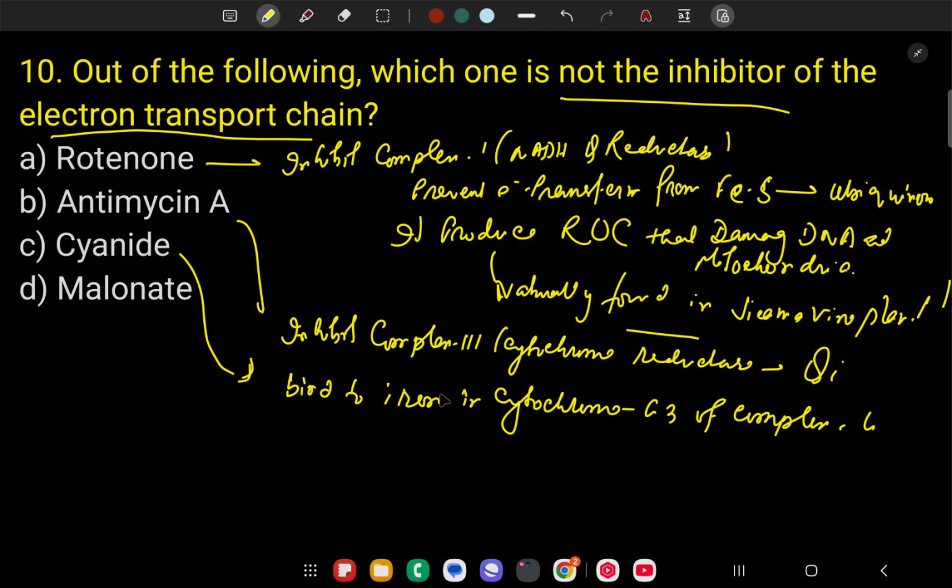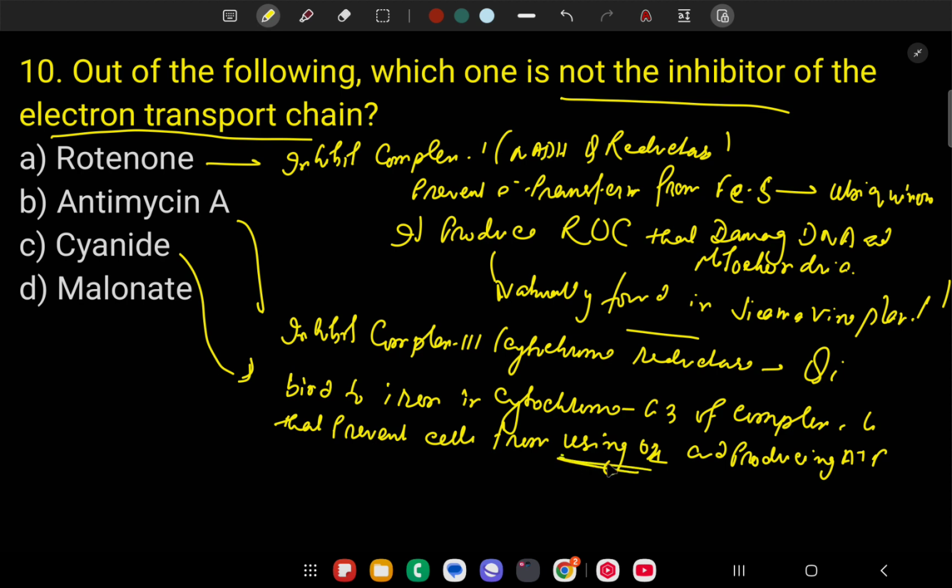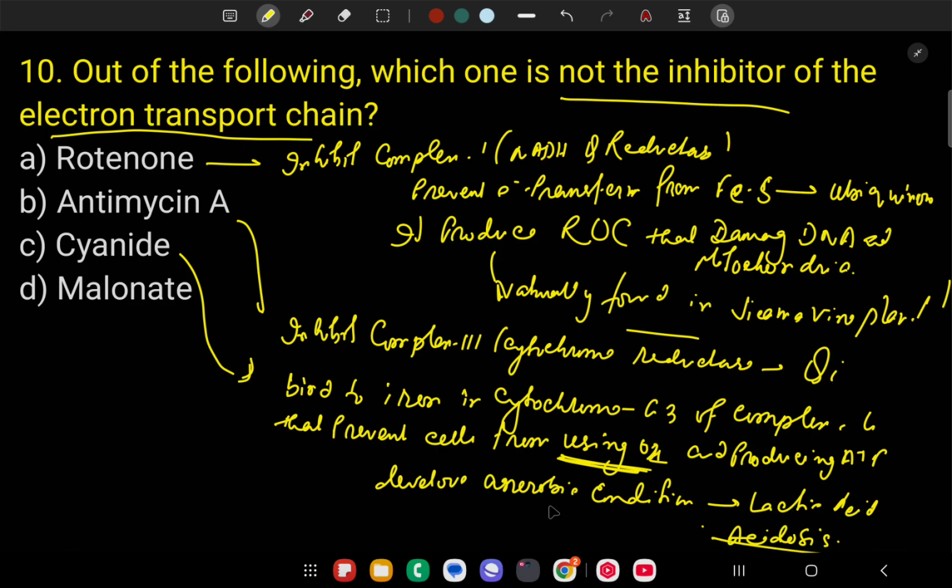It prevents cells from using oxygen and producing ATP. Both processes are shut down. So what happens? If oxygen is absent, then anaerobic condition develops, and in anaerobic condition lactic acid is produced, so acidosis occurs. Clear? And in anaerobic condition, no ATP or a very small number of ATP is produced, so death of the human body occurs immediately.